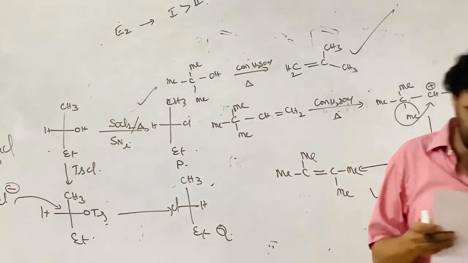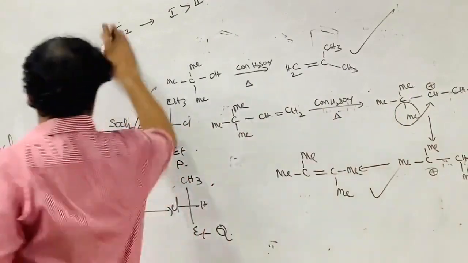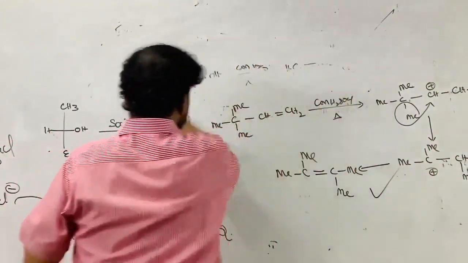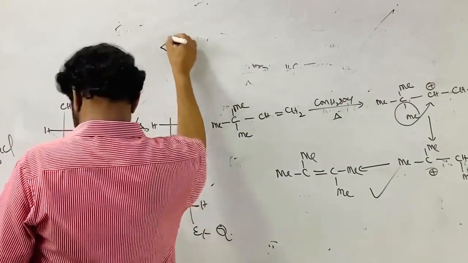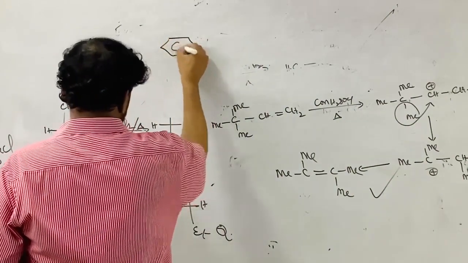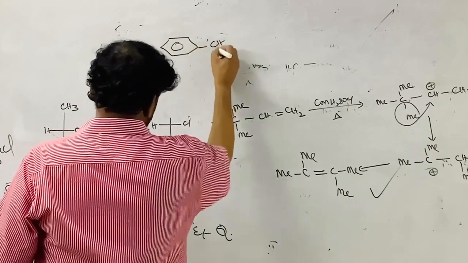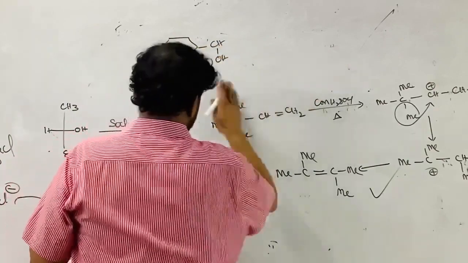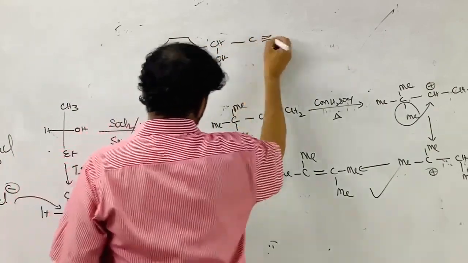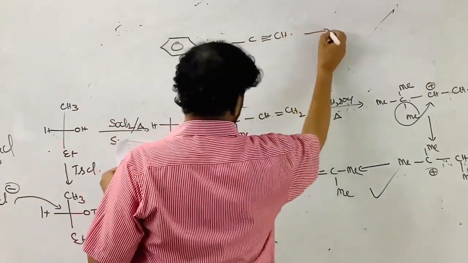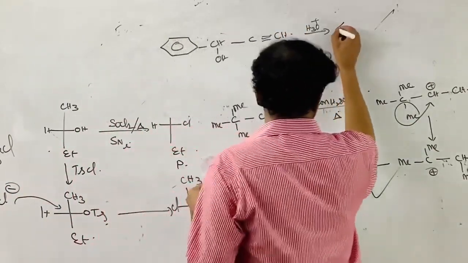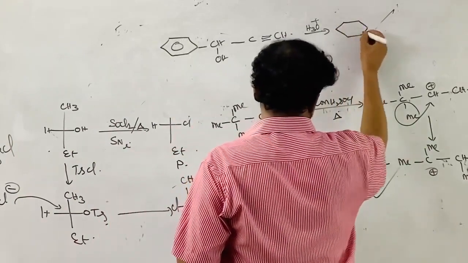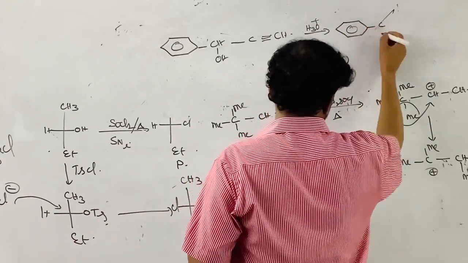So which is the product of the reaction? Here an organic compound is given, and it is asking for the possible product. See, this is the benzene, this is CHOH, this is C triple bond CH, treated with H3O plus. First it is protonated and converted into the carbocation.